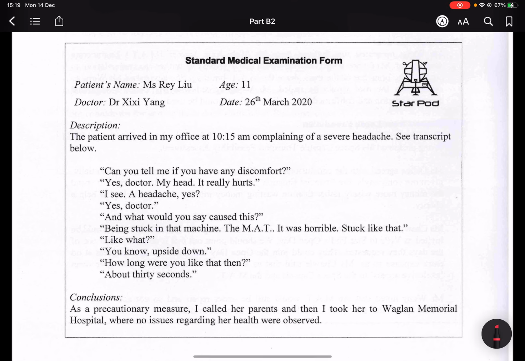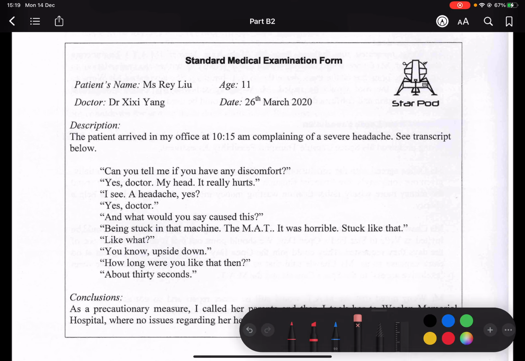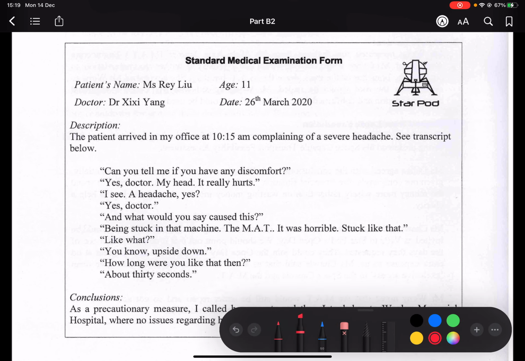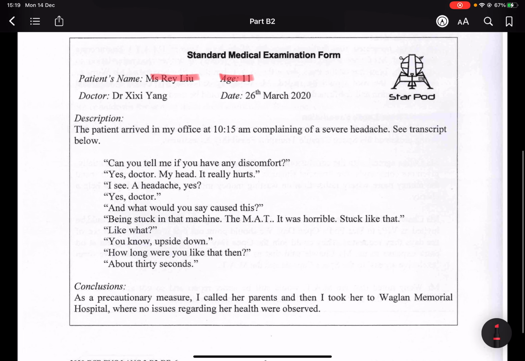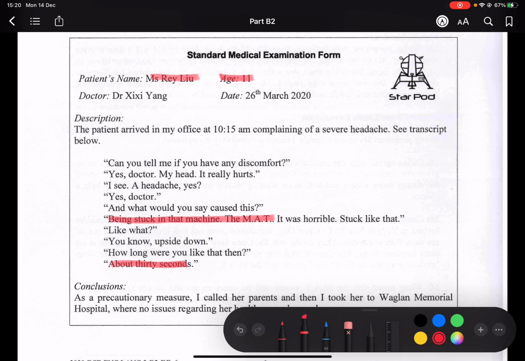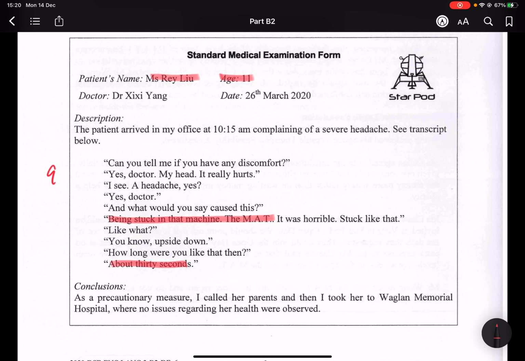The person involved would be this little girl, Miss Ray Liu, and she is 11 years old. And what happened is that you could see she got stuck in the MAT machine for about 30 seconds. So this is what happened to her. These would be useful for 9A, what really happened in the incident.